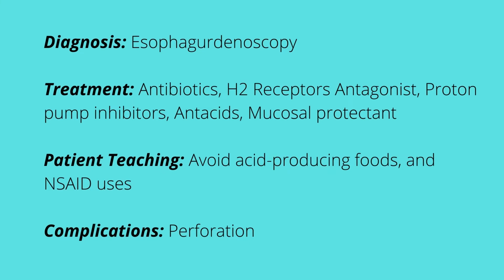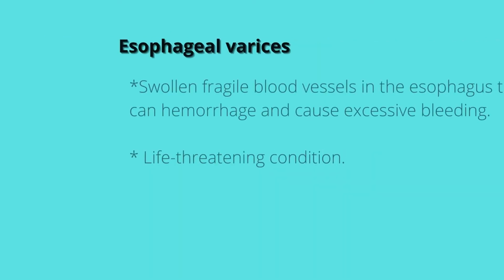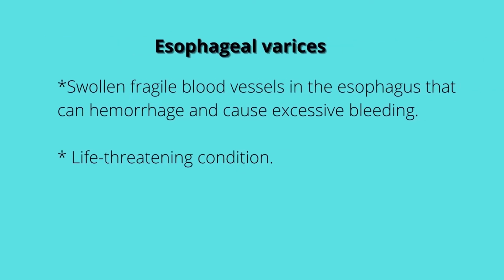Some complications include perforation. When you have an ulcer, it could perforate. And signs and symptoms of perforation include severe epigastric pain, rigid board-like abdomen, hypertension, and tachycardia.